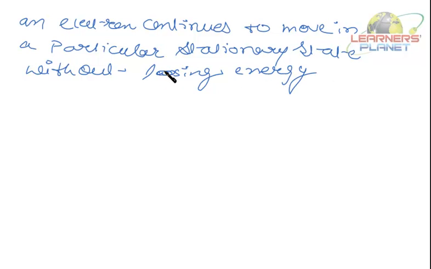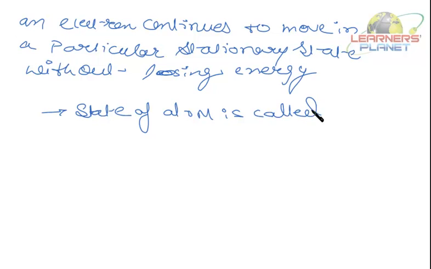It should be L-O-S-I-N-G, without losing energy. Now this state of the atom is called the ground state.